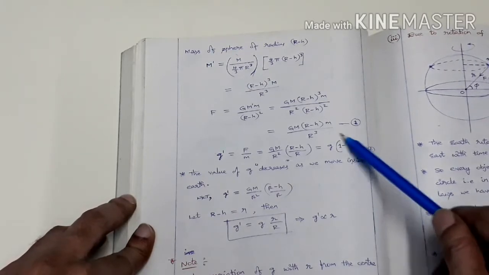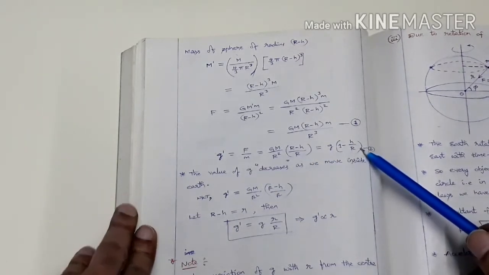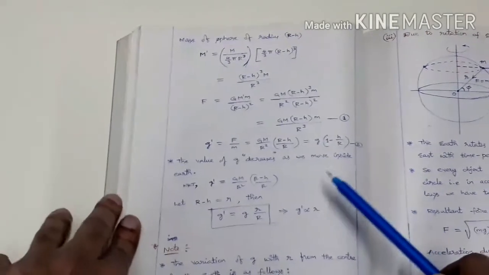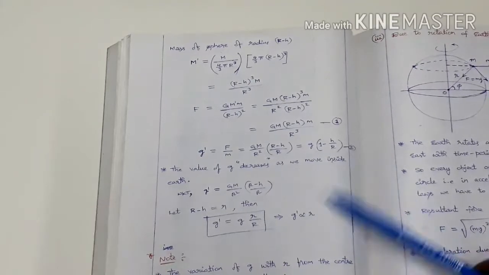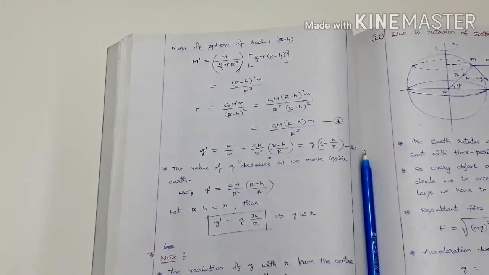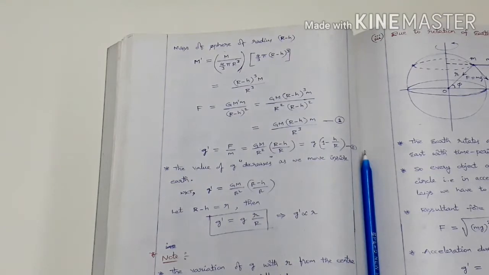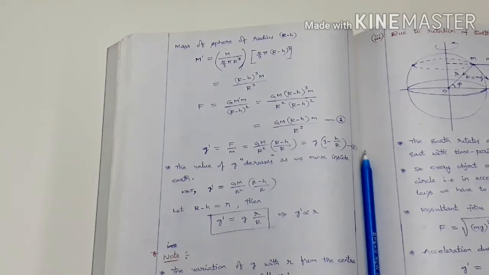So as this bracket value decreases, this RHS completely decreases. That is, the g value decreases as the depth increases. So as we move deeper into the earth, what happens? G value decreases. Here, as we are moving from the surface of the earth into outer space, then also g value is decreasing. And if we are moving deep into the earth from the surface of the earth, then also g value is decreasing. But in this case, both the decrement is not the same here.